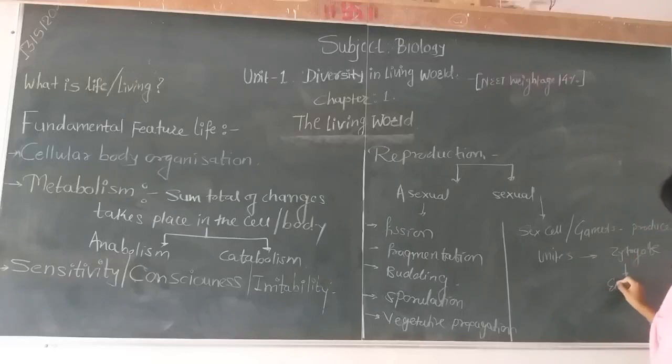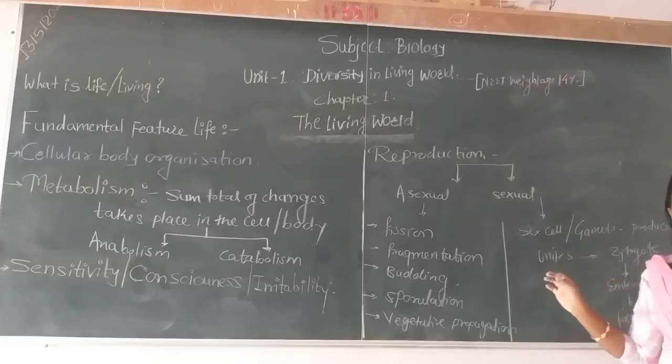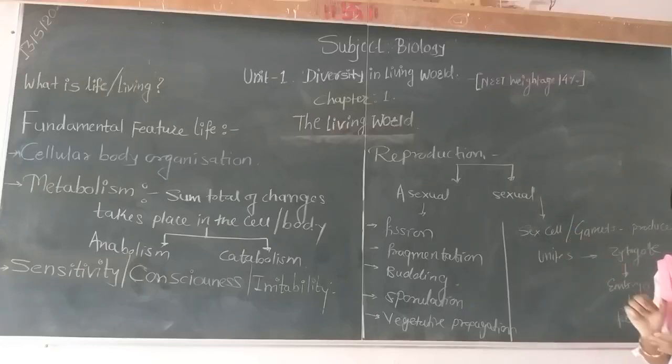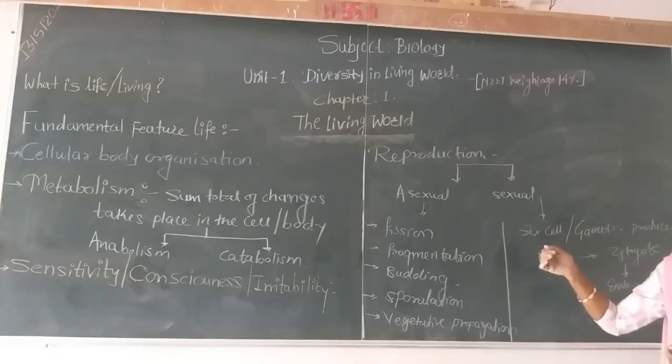The zygote develops into an embryo. The embryo further becomes a fetus. In this manner, sexual reproduction takes place to increase the number of their own kind. This feature is followed only by living organisms and is not seen in non-living objects. So it is a feature of life, but still not a defining feature of life.